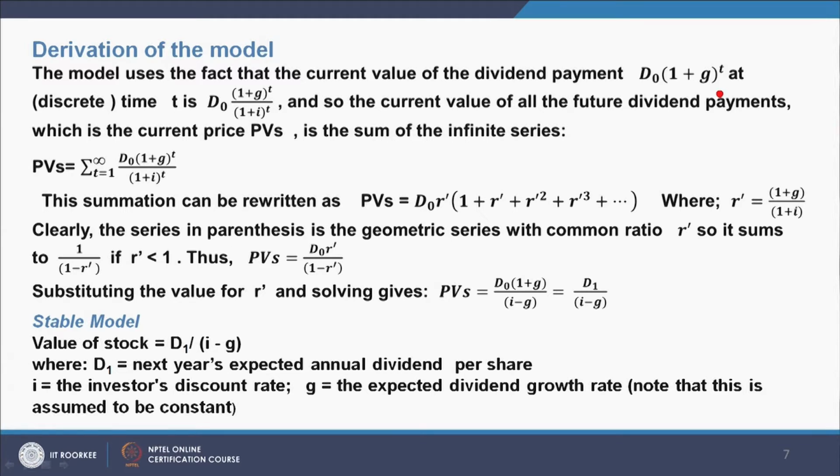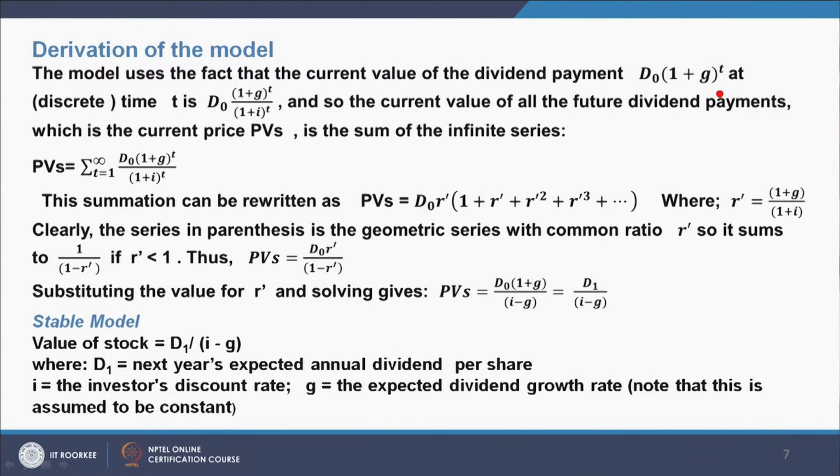D0 (1 + g)^t divided by (1 + i)^t. Now, when I divide the dividend by (1 + i)^t, basically I am converting it to its present value. And so, the current value of the future dividend payments, which is the current price PV, is the sum of the infinite series.